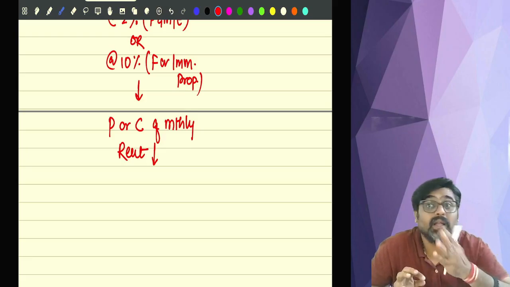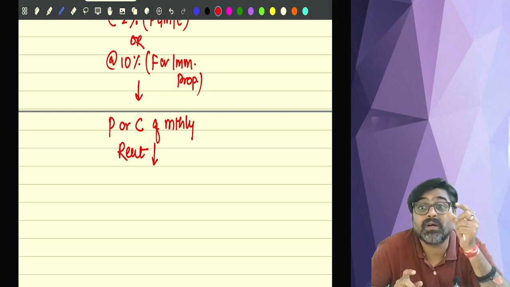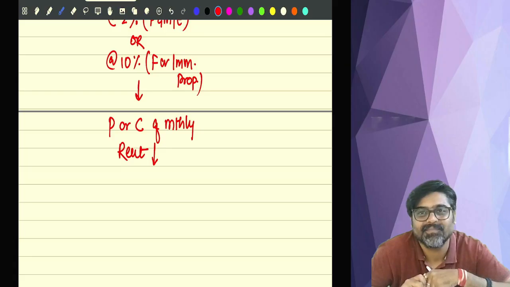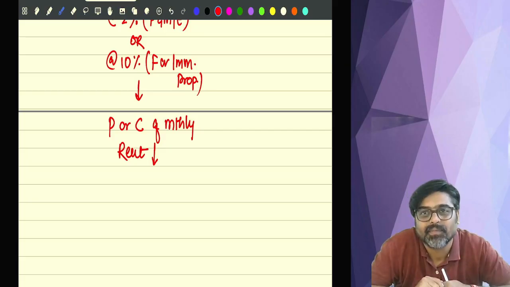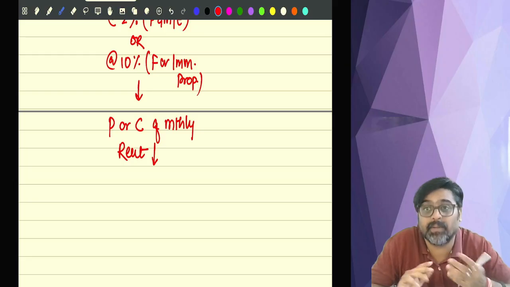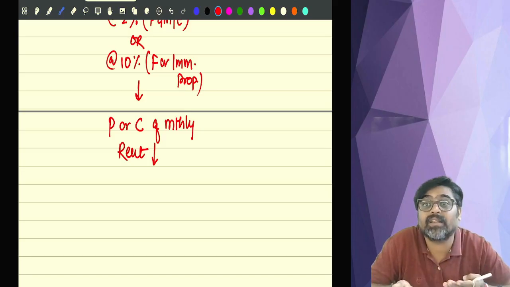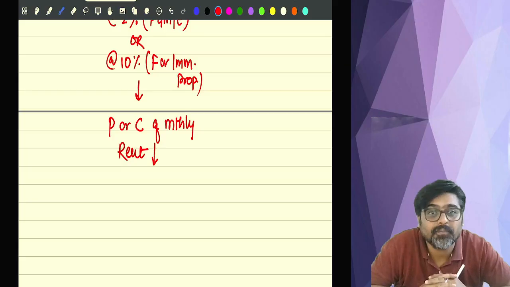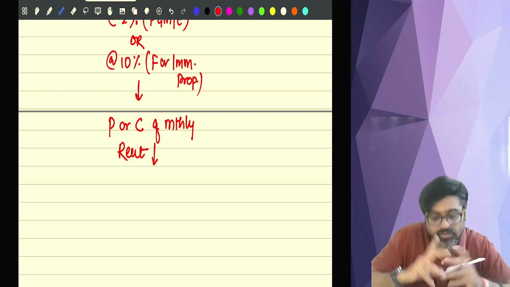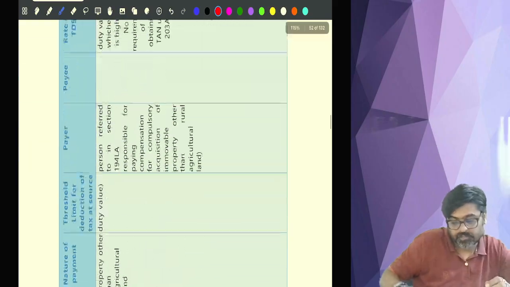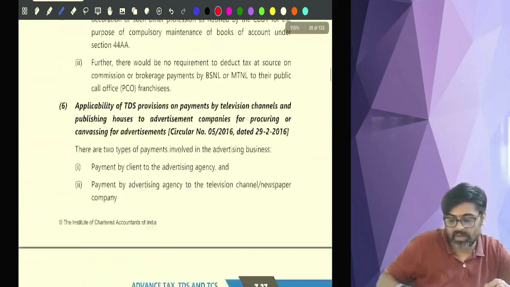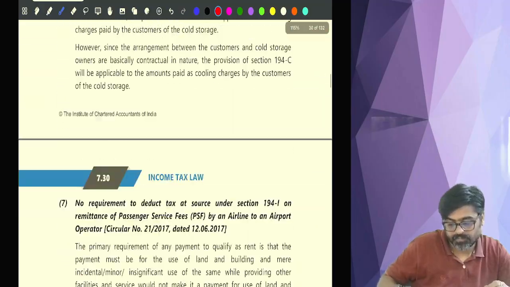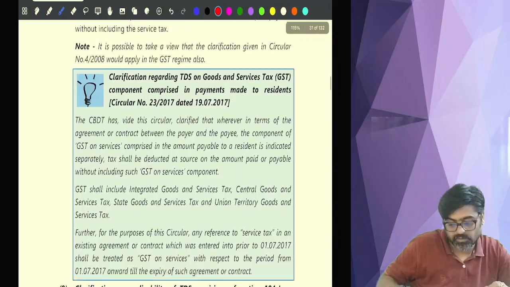Now up till last year, this limit was a per annum limit. Till last year this limit was 2,40,000 per annum. But from this year they have changed the limit. From 2,40,000 per annum, they are saying 50,000 per month. Can you see section 194I? Everyone, please come to 194I.